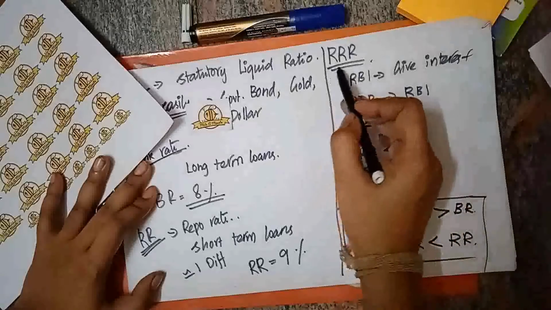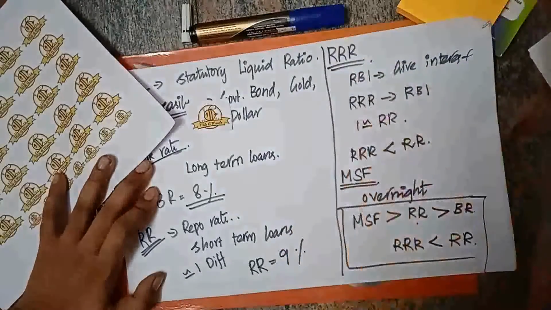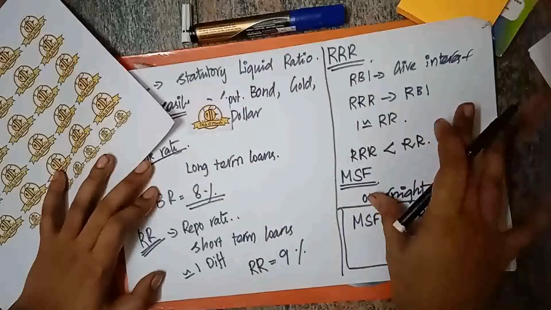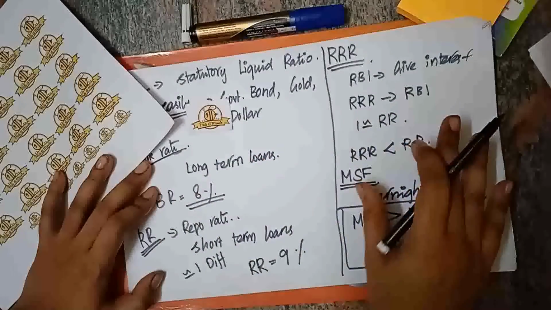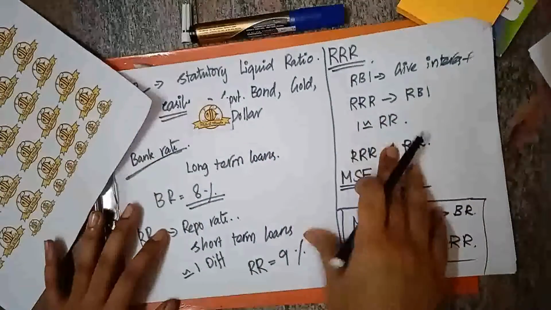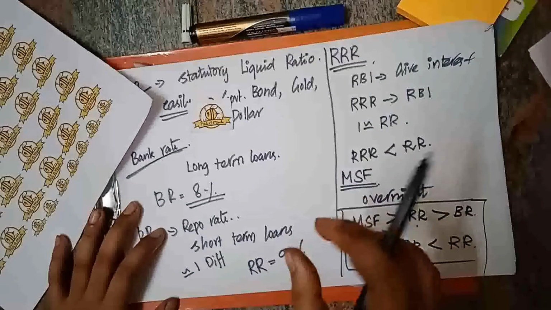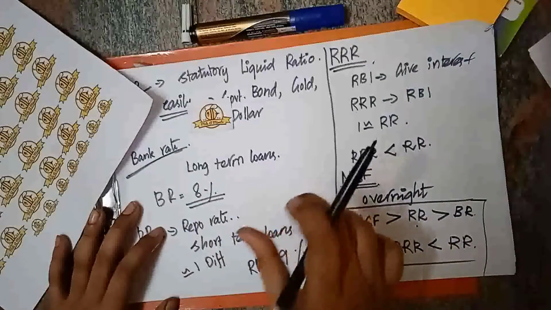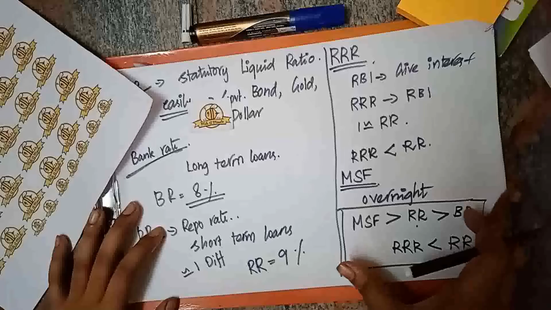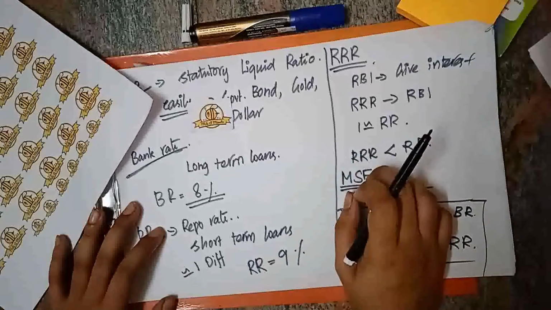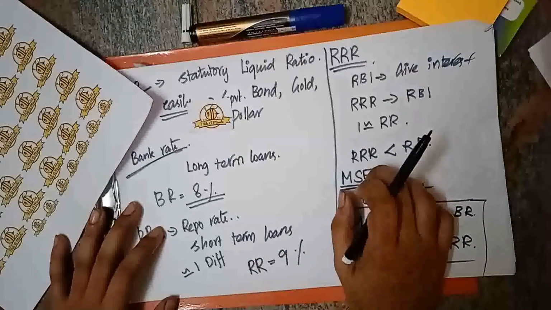For reverse repo rate, RBI will give interest, whereas in case of cash reserve ratio, RBI will not give interest. And these are the things which are in the quantitative tools of the monetary policy. So we have seen the quantitative tools. Now, how are these quantitative tools used to control inflation? So let us see that.